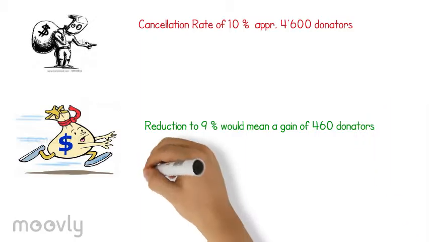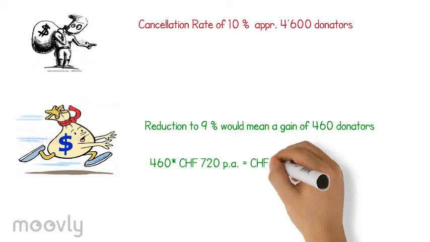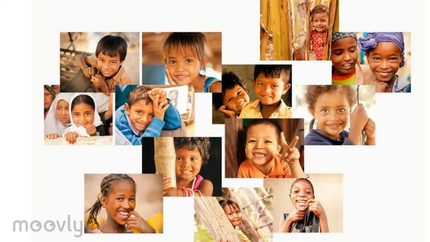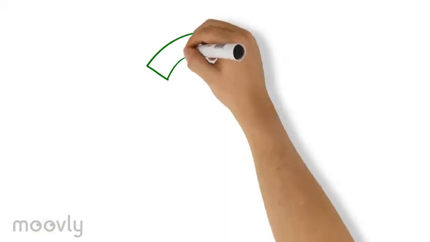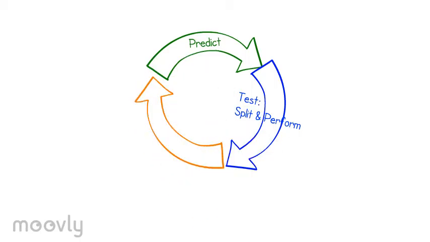One pledge has an equivalent of 720 Swiss francs per year. That means we would gain over 300,000 Swiss francs in 1 year that could be invested in projects. We proceed in 3 steps. First, predict. Second, test. Third, evaluate.